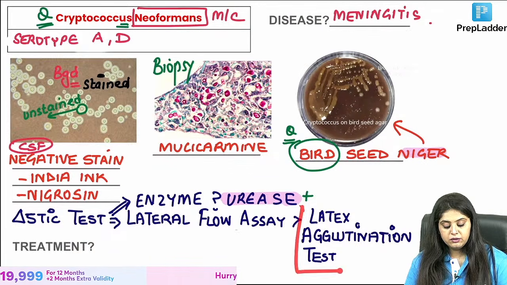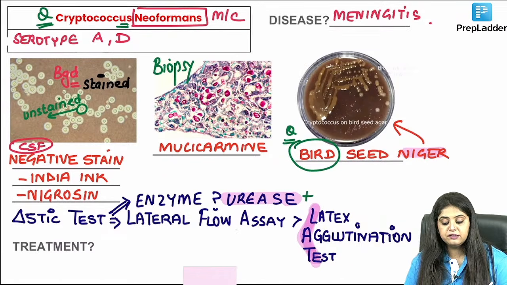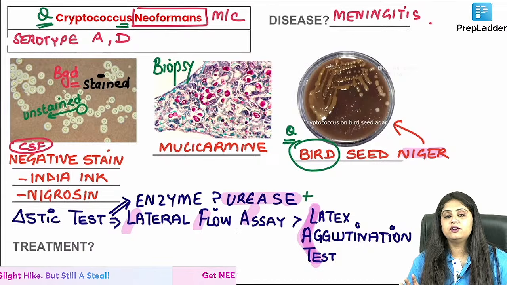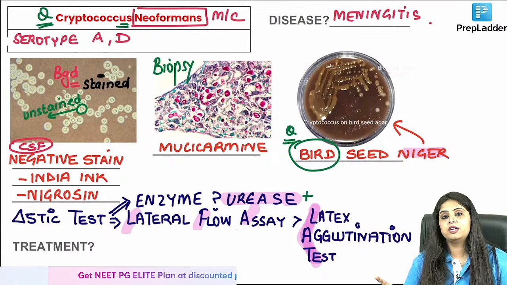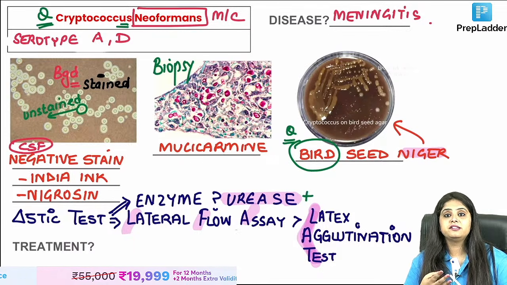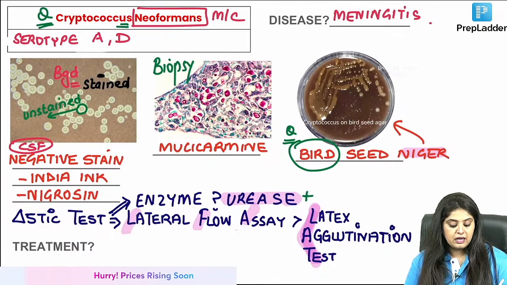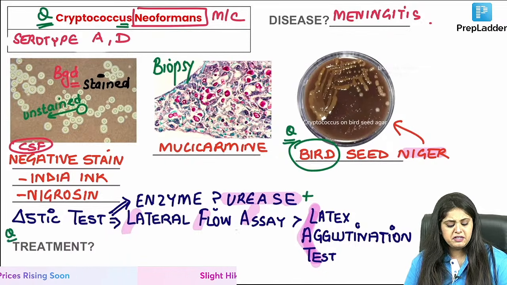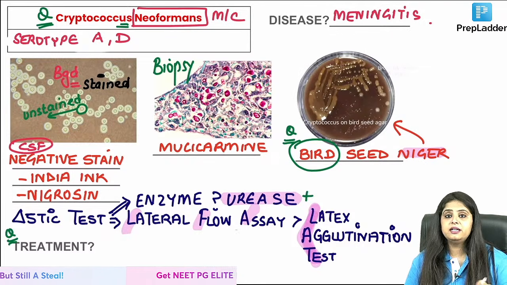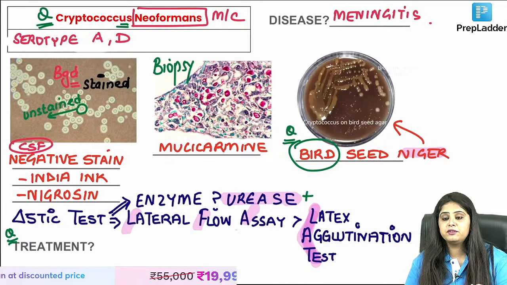Earlier it was said that the gold standard method is the latex agglutination test, but now genetics is superseding everything. If they write LFA, lateral flow assay, in the options, that is a better diagnostic modality than the latex agglutination test. So if lateral flow assay is mentioned, it is the best answer. If not mentioned, latex agglutination test. Now coming to the treatment, this is a PYQ. Every word that I have written over here is a previous year question. Don't blame me later that ma'am, this was asked in so much detail. Everything is written over here. You have to know every word.